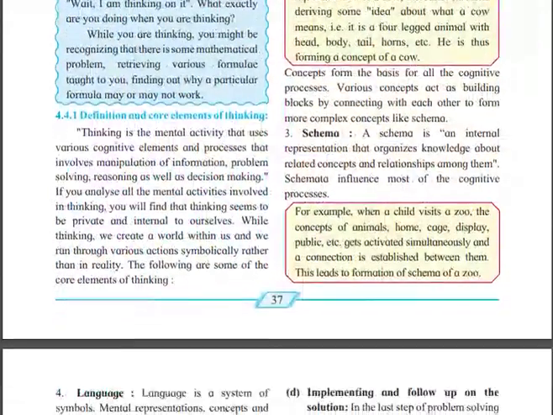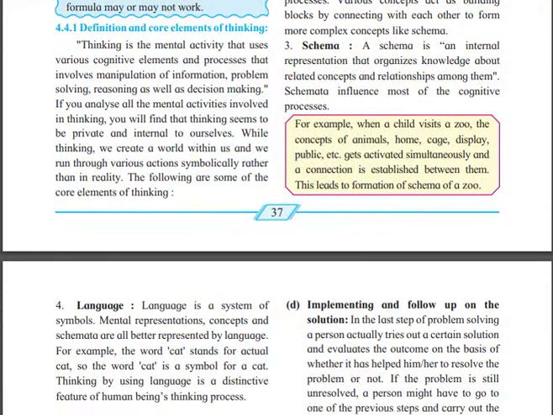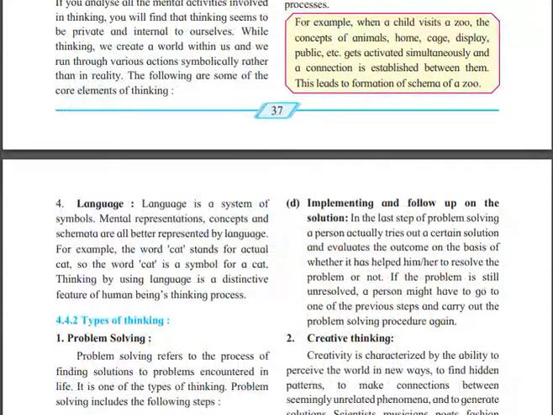Schema is an internal representation that organizes knowledge about related concepts and the relationships among them. Schemata influence most cognitive processes. For example, when a child visits a zoo, the concepts of animals, home, cage, and display, public, etc. get activated simultaneously and connections are established between them. Schema means you are having a connection between one animal and another animals, where every animal has four legs, where two legs are different, four legs are different.